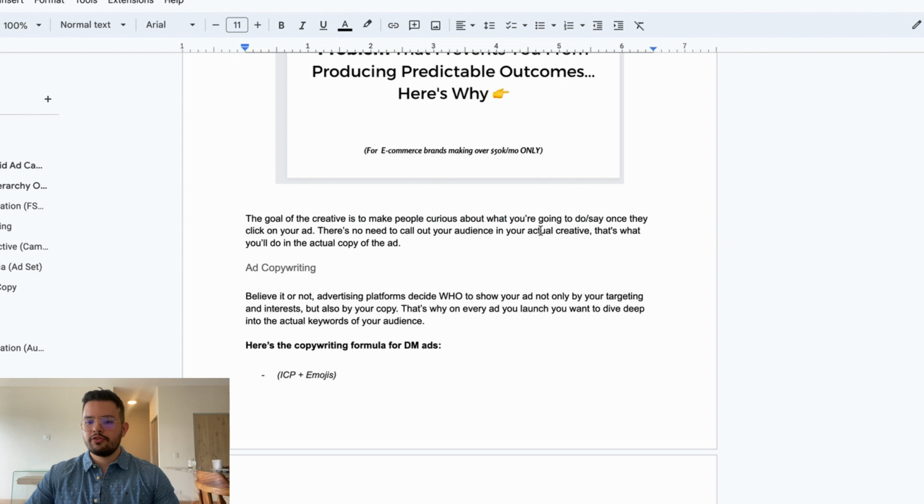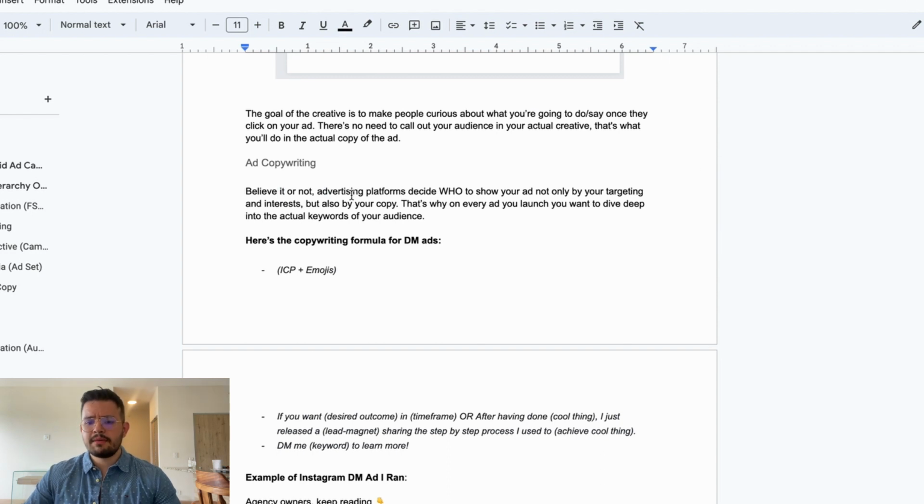And there is no need to call out your audience in the actual ad creative. That's something you can do in the actual copy of the ad, the copywriting. Believe it or not, advertising platforms decide who to show your ad to, not only by your targeting and interest, but also by your copy, okay? That's why every ad that you launch, you want to dive deep into the actual keywords of your audience, okay?